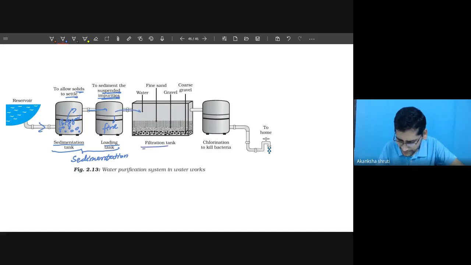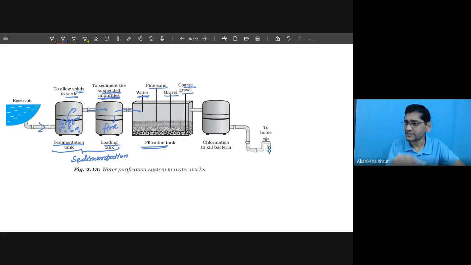This is the filter. Students, again, this filter contains different kinds of pebbles. What are they? They are the coarse gravels, in different sizes. These are the gravels, these are the fine sand, and the water at the top will be very much pure.